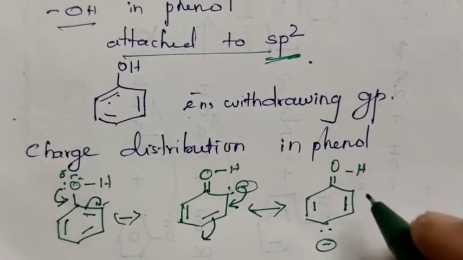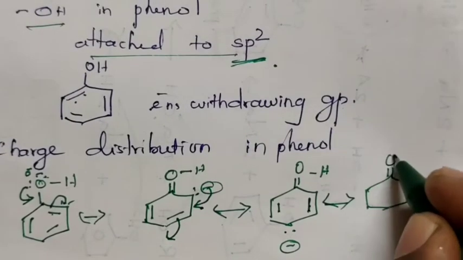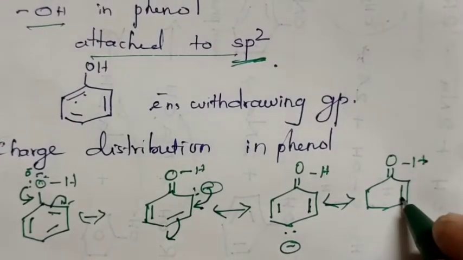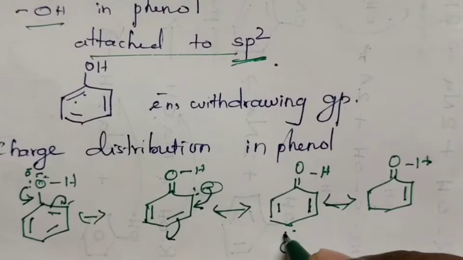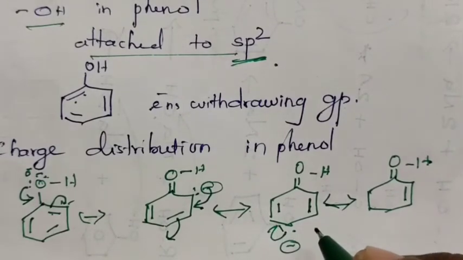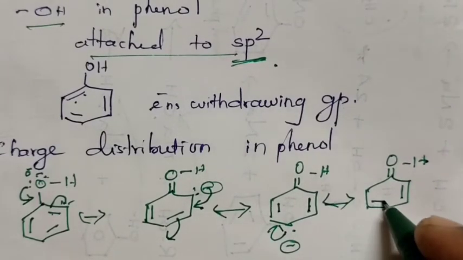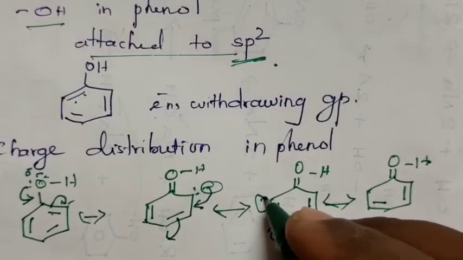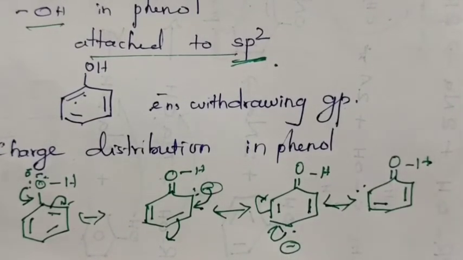This bond has no change. This double bond has no change. This shared pair of electrons will move inside. This pi electron will move inside. This bond will become double. Automatically this bond will come out. Here we will get a negative charge.